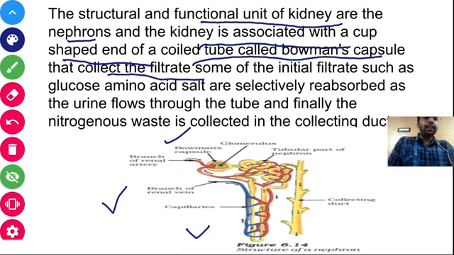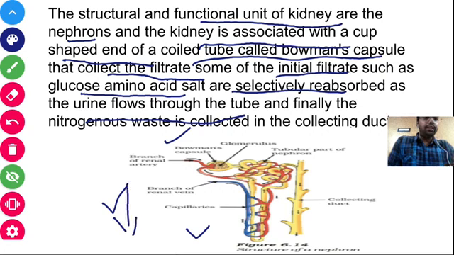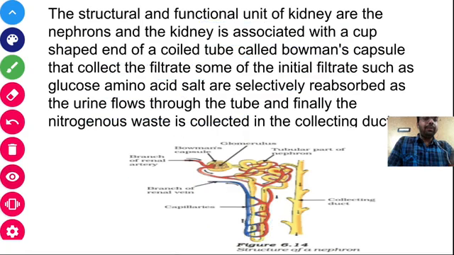Some of the initial filtrate, such as glucose, amino acids and salt, are selectively reabsorbed as the urine flows through the tube. So as the urine flows through those tubes, it comes from this side, and when it starts moving through the tube, purification or selective reabsorption takes place. Okay, during the process of filtration, what happens?